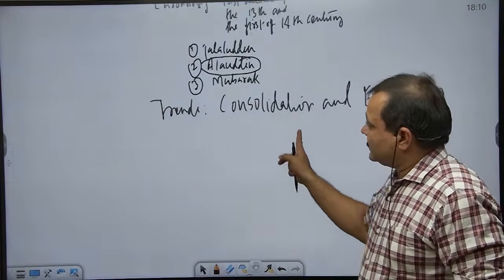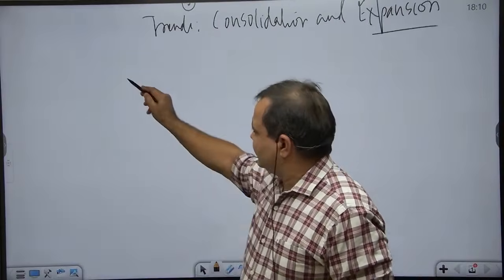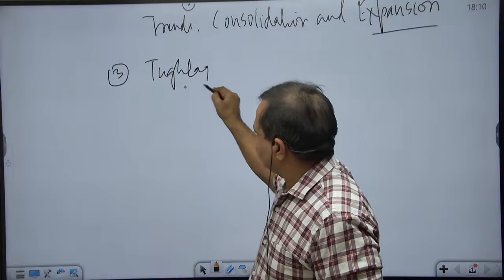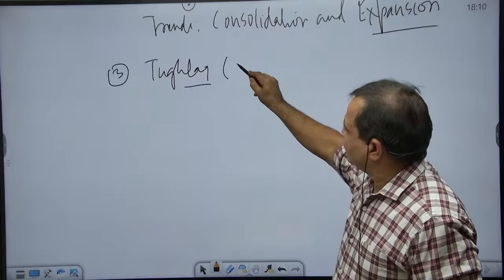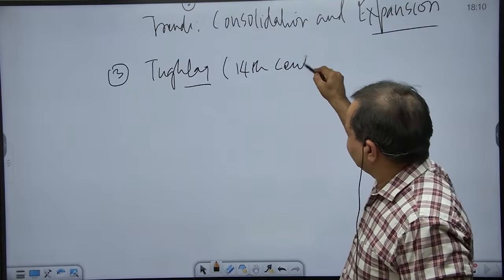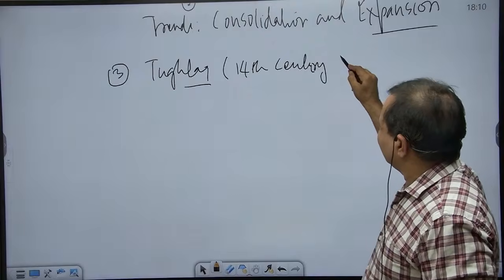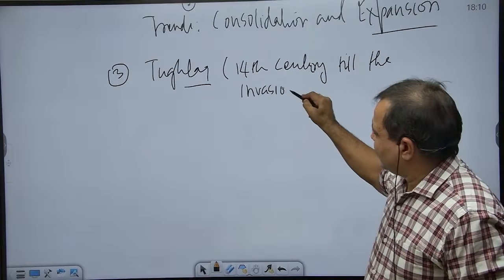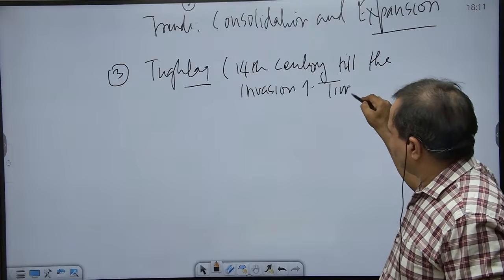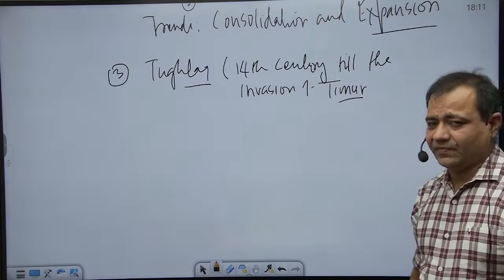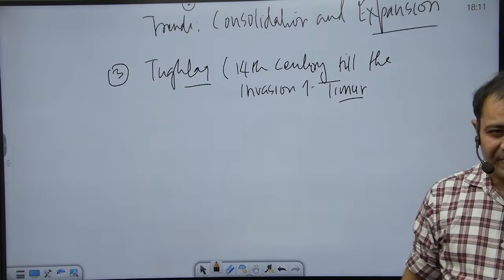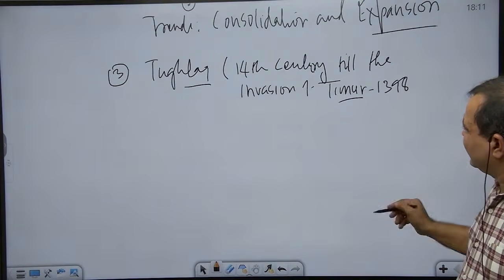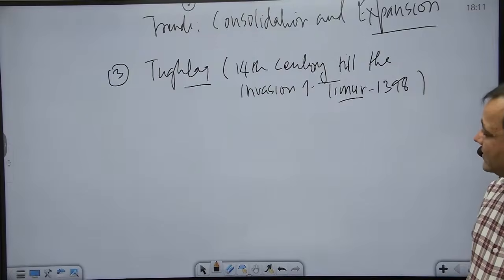Then the third dynasty, we can say the last major dynasty of this Sultanate is known as the Tughlaq dynasty. Tughlaq dynasty ruled remaining part of the 14th century. That is, we can say till the invasion of Timur. You may have heard of the Central Asian invader, whom the Mughals considered one of their ancestors. That was in 1398. So this is the period of this dynasty chronology.